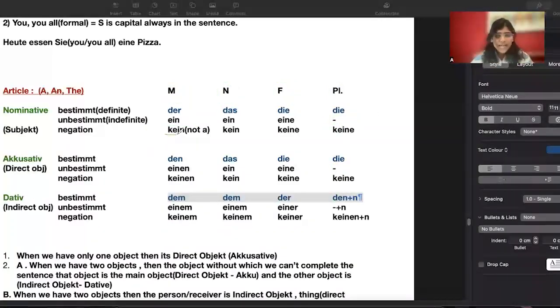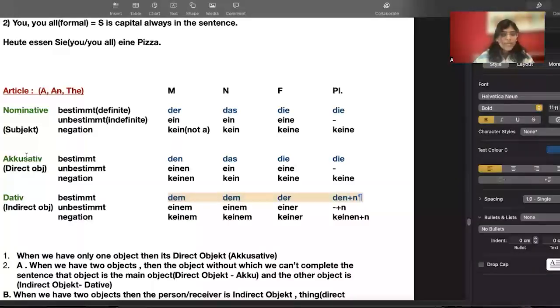Now, when you see this keiner, this is nothing but "not a". For example, this is not a friend. Okay, so das ist kein Freund. Kein means not a. Keinen, keiner, keinen plus n, they all mean not a. It is used for negation, in a sentence as a negation.